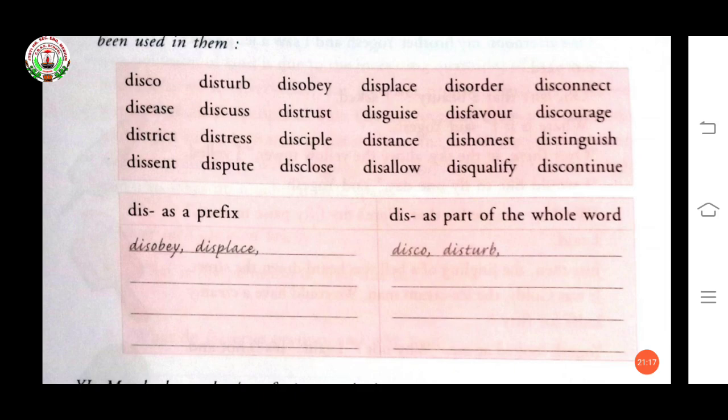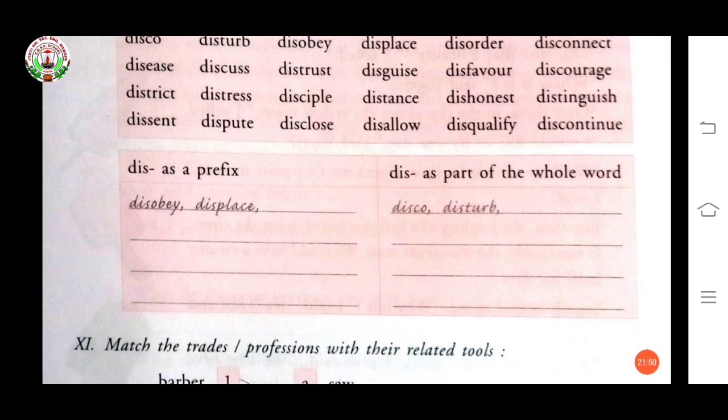You have to find from this box and arrange in different columns. Okay? Dis as a prefix, one more word I am telling you, like disclose, distrust, and dis as a part of the whole word: disco, disturb, disease, district. Okay, this is the part of the whole word. Now you have to do this exercise yourself. Okay, in the PDF I'll give you the answer.